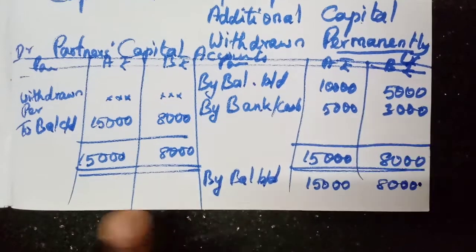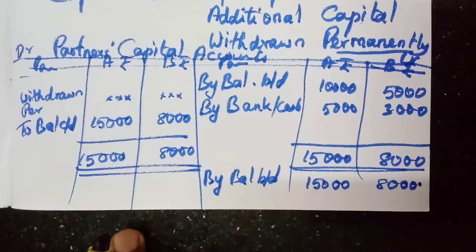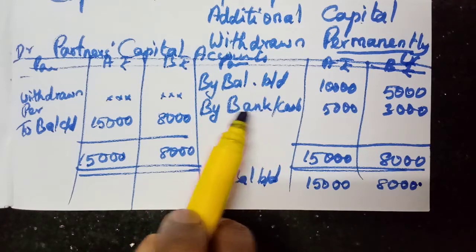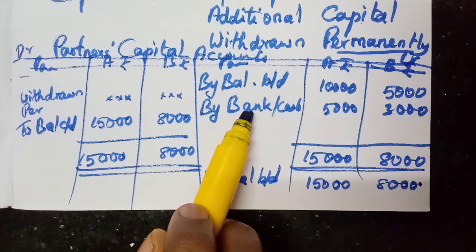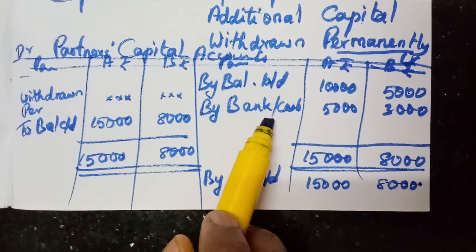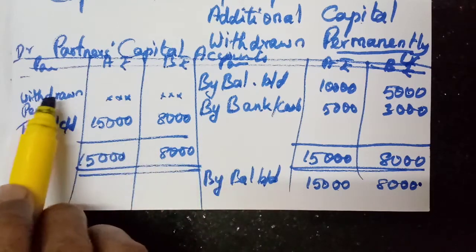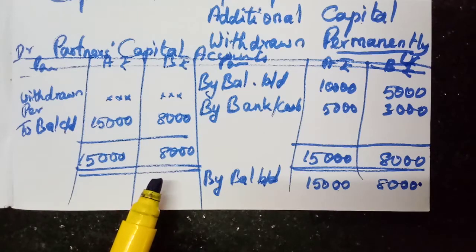Here, this capital account always shows credit balance, because we write opening capital and what we introduce in the credit side. So usually most of the times we get credit balance only. But sometimes if he withdraws permanently more amount, then it may have debit balance.